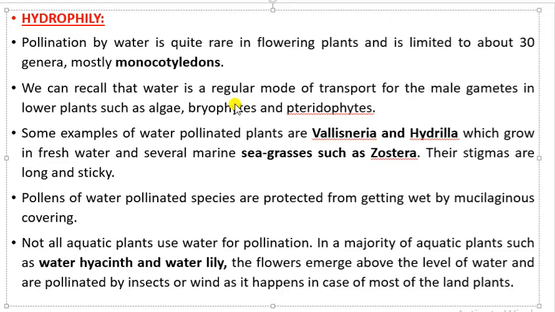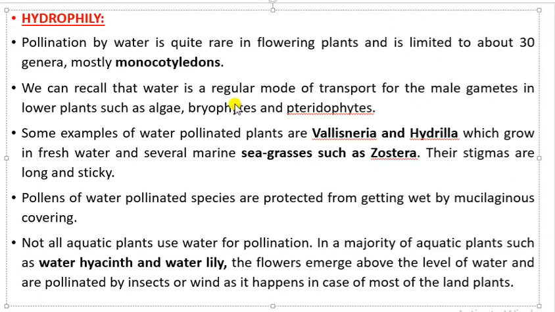Now their stigmas are long and sticky. So plants such as Vallisneria, Hydrilla, Zostera have a long and sticky stigma. Now pollen grains of water pollinated plant species are protected from getting wet by a mucilaginous cover. So in such water pollinated species, the pollen grains are covered by a mucilaginous cover, and that's why they are resistant to getting wet.